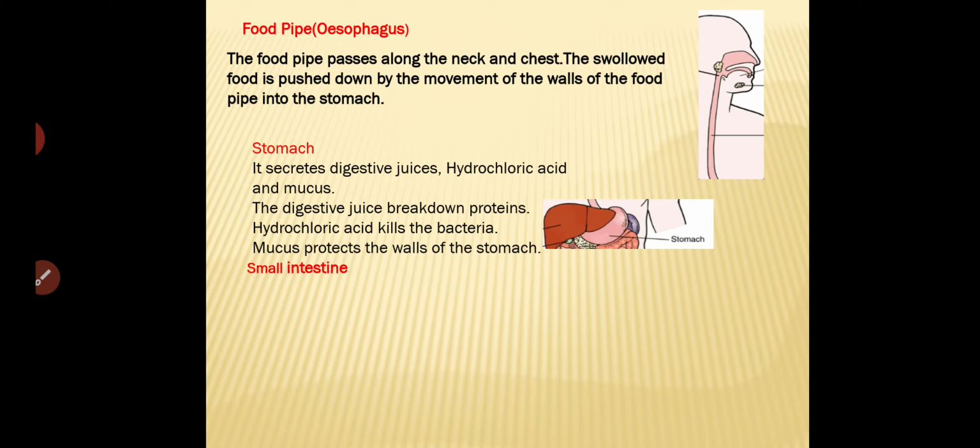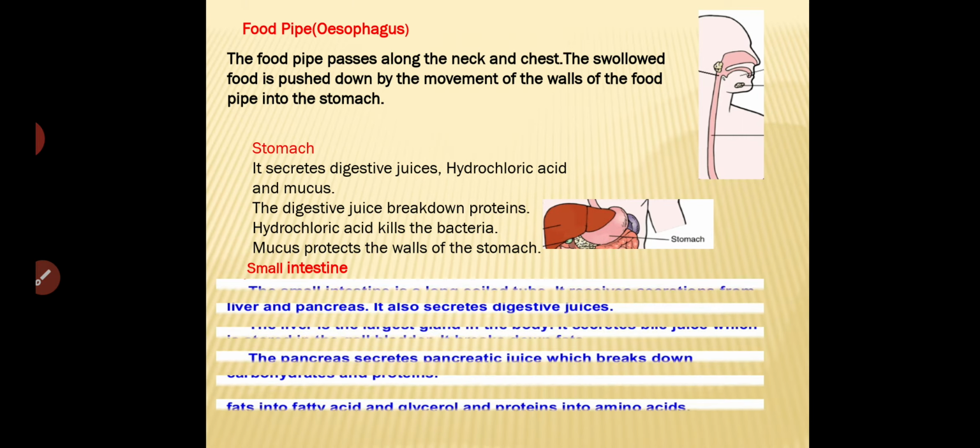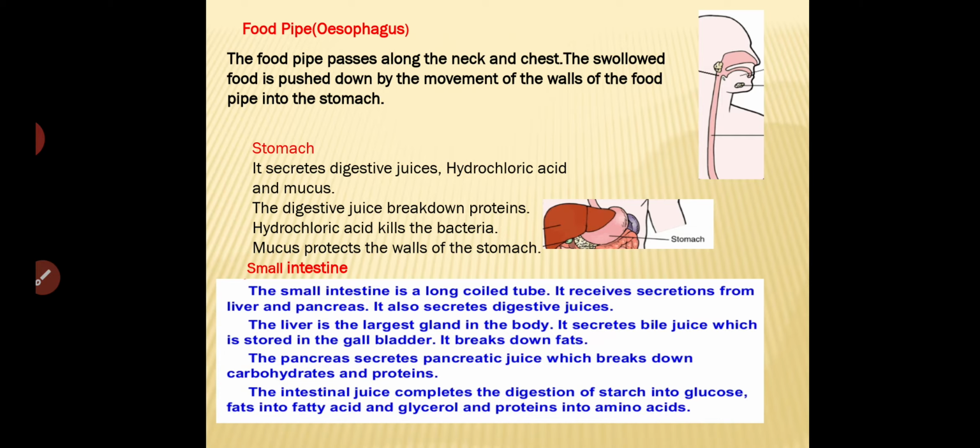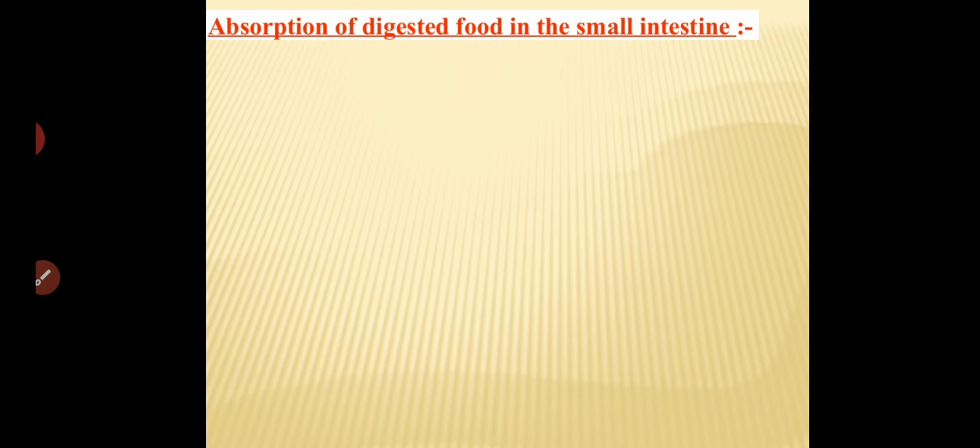So next we are going to study the small intestine. When the juices are secreted in the stomach, most of the food will be digested. Here the food will be converted into the form of liquid. So what will happen in the small intestine? Let us move towards the small intestine.